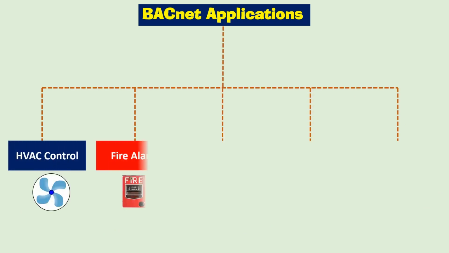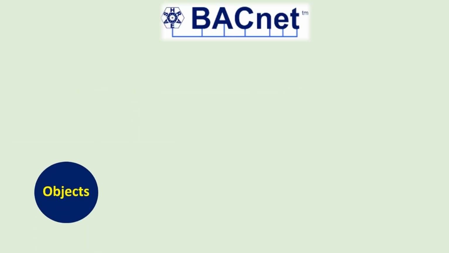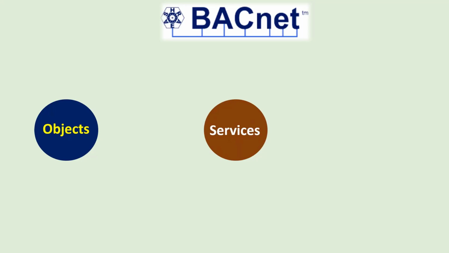Now let's have a look at different applications of BACnet protocol inside the buildings. BACnet is used for HVAC control, fire alarm systems, lighting control, access control system, and elevators. To know about BACnet, we need to understand about objects, services, and LANs. LAN stands for a local area network which defines physical means of connecting different devices with each other in one physical location. We will look at each of these in more detail.